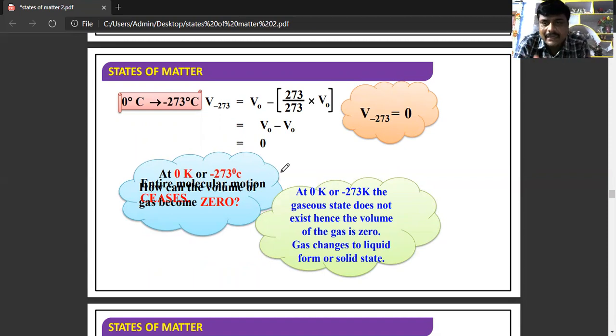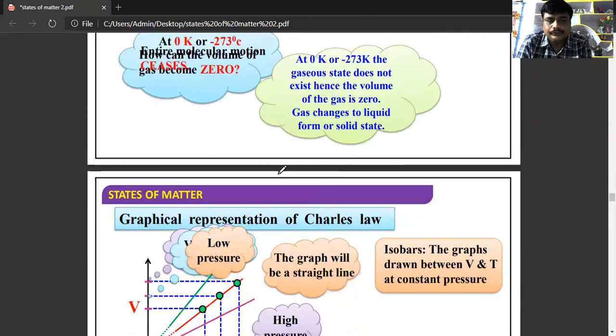At this point, that means at 0 degree Kelvin or minus 273 degrees centigrade, what happens? The volume of the gas is 0.